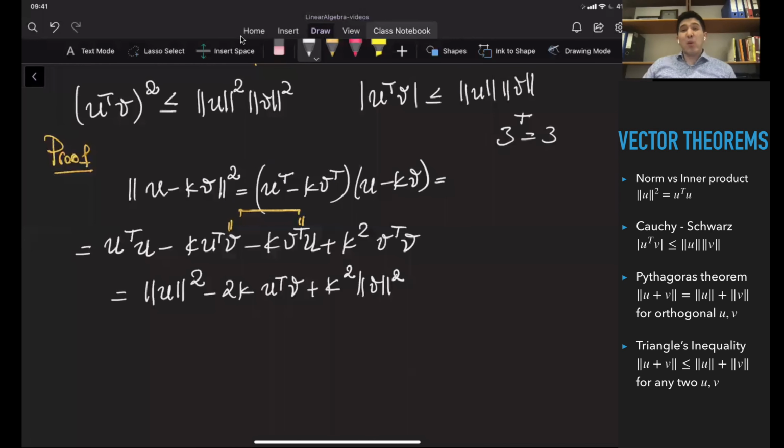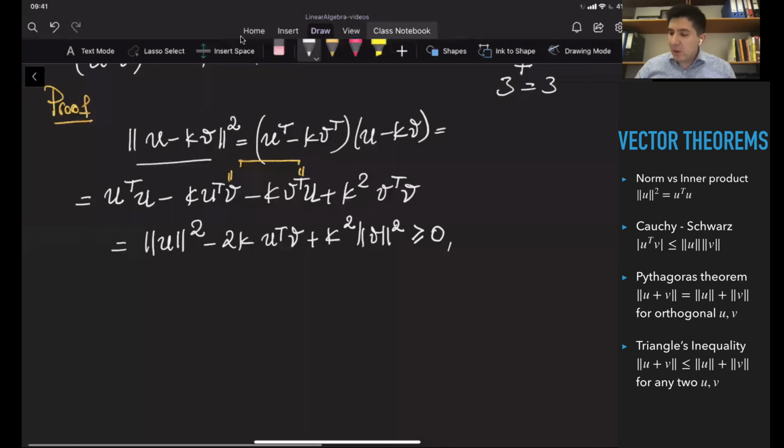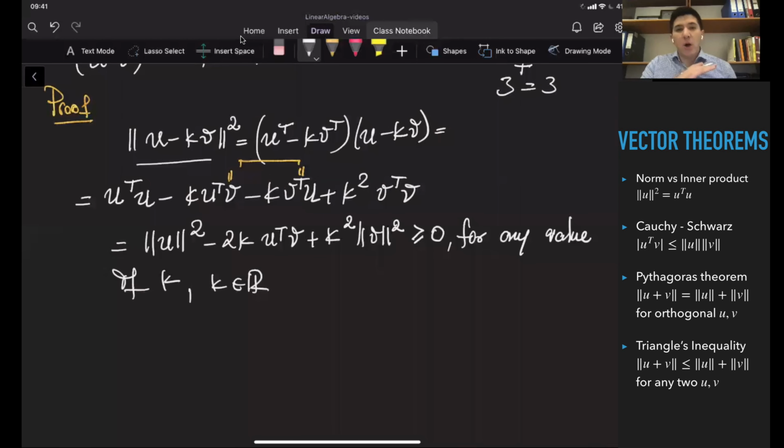Okay, so no matter what the value of K is, this norm squared is always positive, right? The norm of any vector, the length of any vector, is positive, and the length squared is also positive. So this is a non-negative number. Okay, is that clear? For any value of K, it doesn't matter what you choose, it is always non-negative.